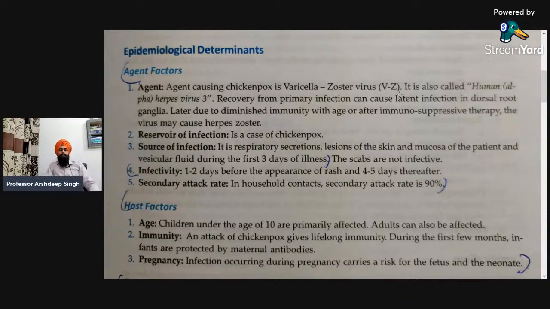1 to 2 days before the appearance of the rash, 4 to 5 days thereafter. So that is the period of infectivity. Before the appearance of the rashes, that will include the duration of 1 to 2 days, and after the appearance, that will include the 4 to 5 days duration.